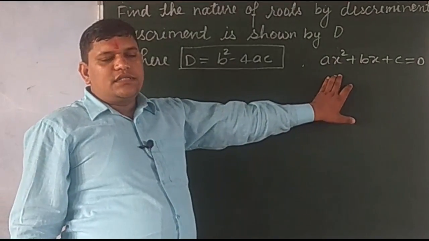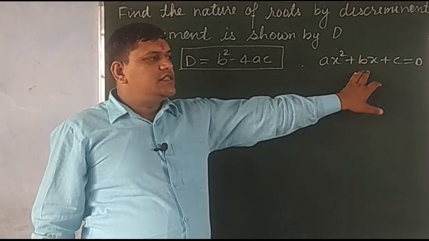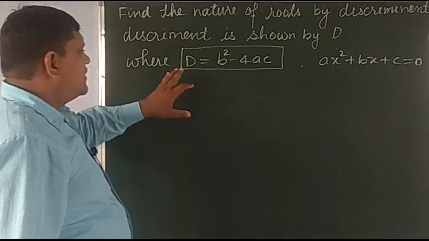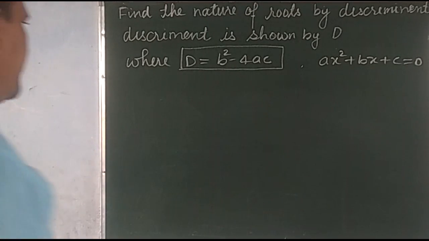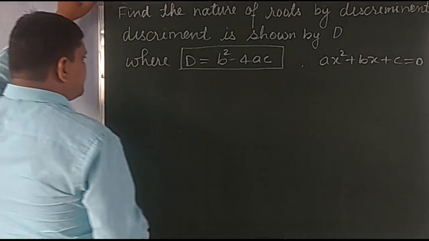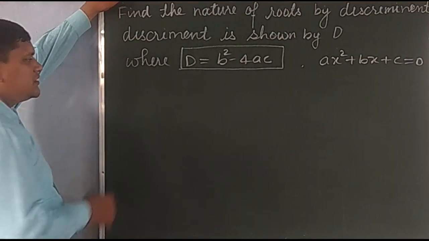When a quadratic equation is in the form of ax square plus bx plus c, then the discriminant D will be equal to b square minus 4ac. So how do we find the nature of roots?